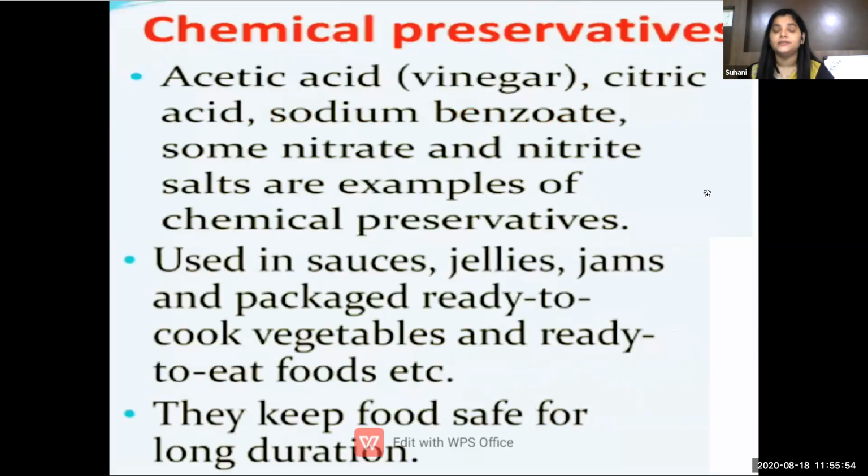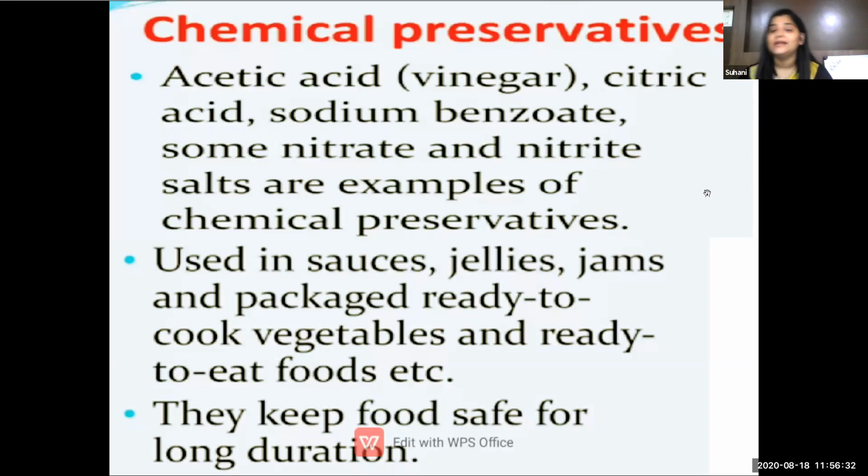Next we are going to see chemical preservation. So what is chemical preservation? Acetic acid, that is vinegar, citric acid which we get from lemon, sodium benzoate, and some nitrate and nitrite salts are examples of chemical preservatives. They are used in sauces, jellies, jams and packed ready to cook vegetables and ready to eat food. They keep food safe for a longer duration.